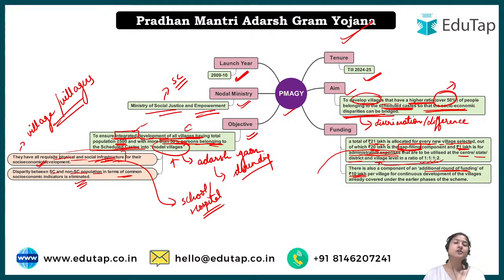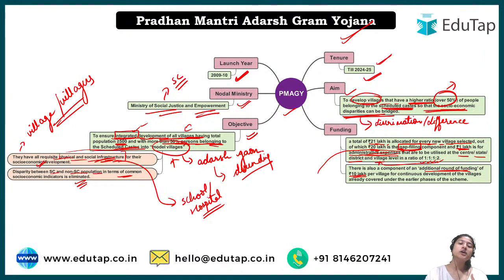Because most of the time, due to a limited budget, any project is stopped in between. This does not happen in this particular case, because the tenure that we have kept in mind is till 24-25. So that is why this additional round of funding of 10 lakh would be provided to the villages. So this is the basic concept of this particular Adarsh Yojana, Adarsh Gram Yojana.